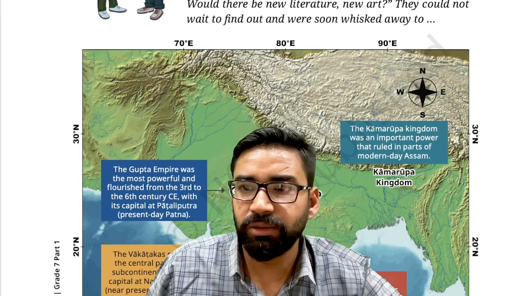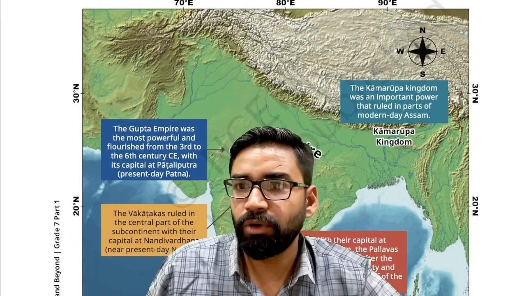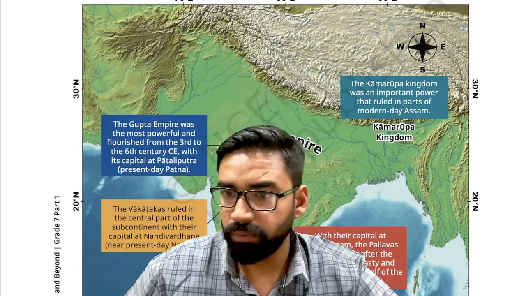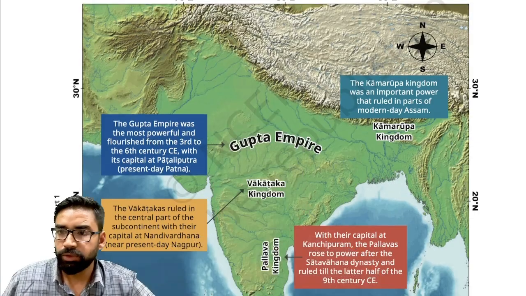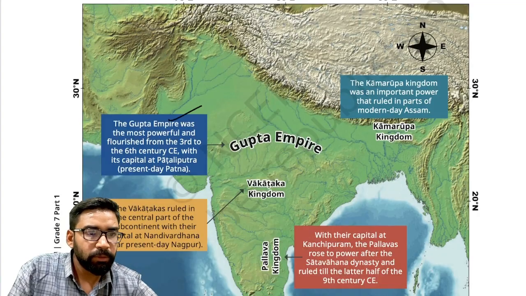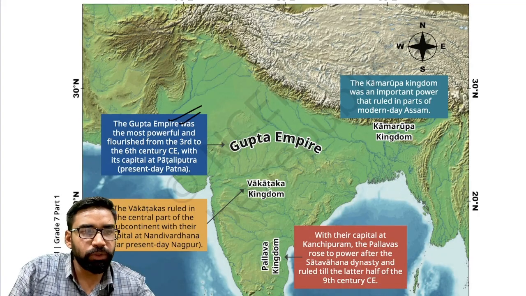As you can see here, the map of Gupta Empire. Gupta rule was there in North India. As you can see, the Gupta Empire was the most powerful, flourished from the 3rd to 6th century AD, and their capital was Patliputra.